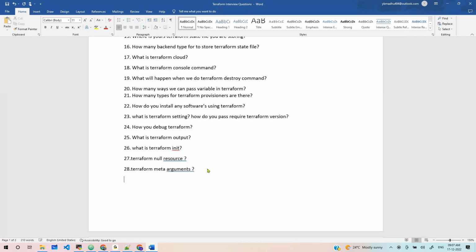What are Terraform meta arguments? Depends_on, for_each, count. These are the meta arguments. They are not related to a specific resource type; they can be applicable to every resource.